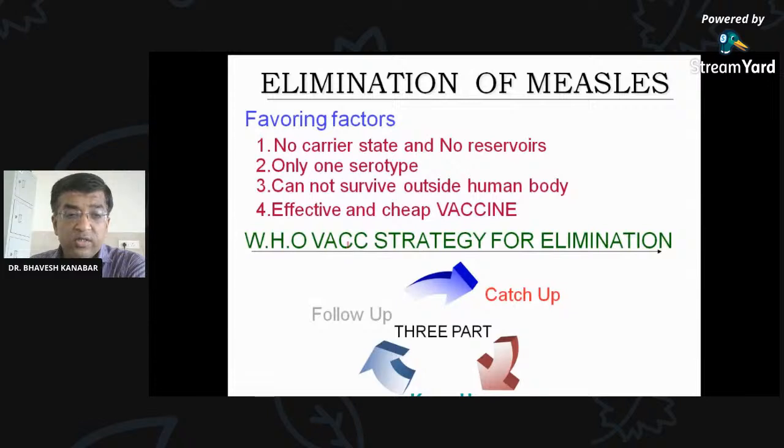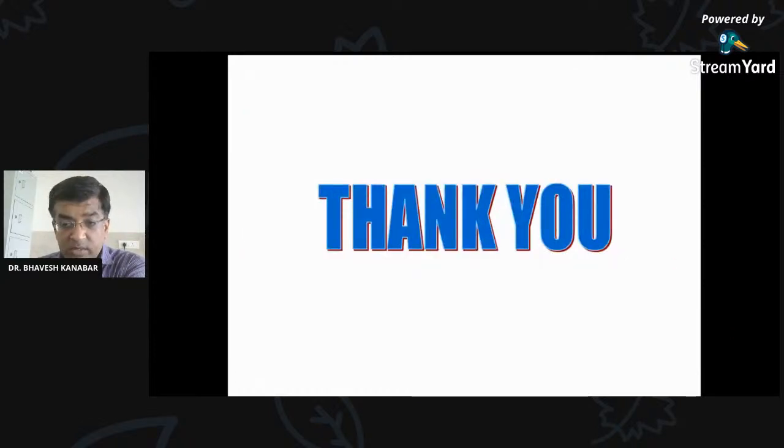Just remember, just before ending, the WHO vaccination strategy: catch up, keep up, and follow up for measles elimination. Catch up means that we have to catch up the unimmunized child. We have to keep up, give the vaccine. We have to follow up these unimmunized children. So just remember these three words: catch up, keep up, and follow up for elimination of measles. That is all about measles.